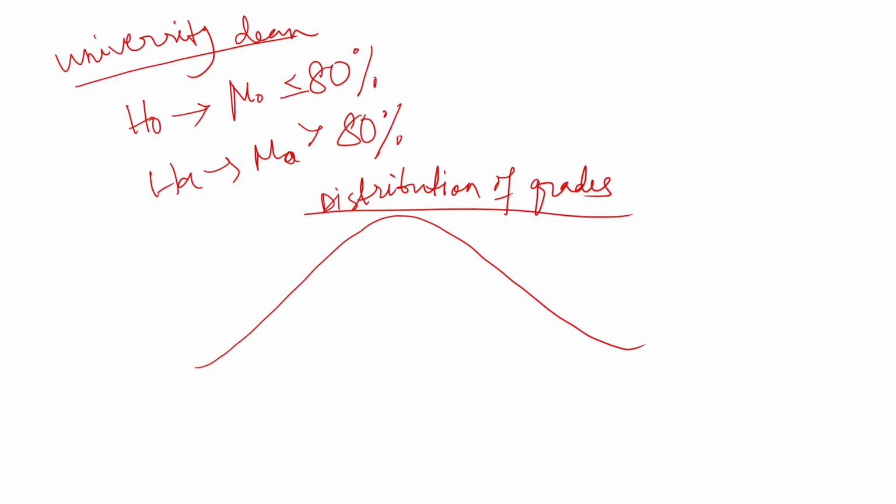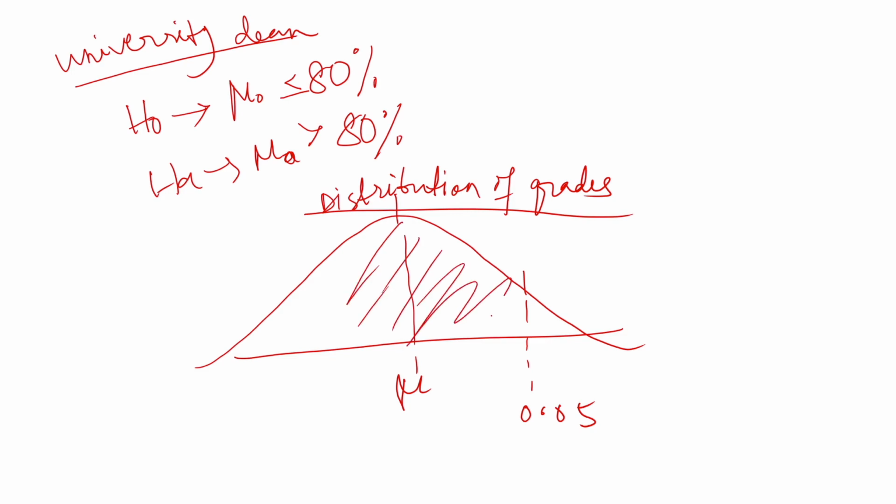Now within this, suppose we take the significance level of 0.05, and here we have the mu value, that is nothing but 80%. So here we have to check if the values are falling more. If it is less than 80%, then we accept the null hypothesis. Otherwise, if it is greater than 80%, we have to reject the null. So now the rejection region is this part. So this is where we will do a one-sided test.